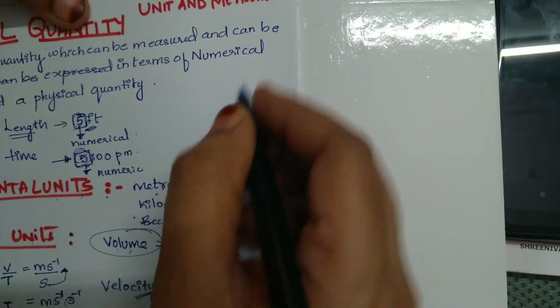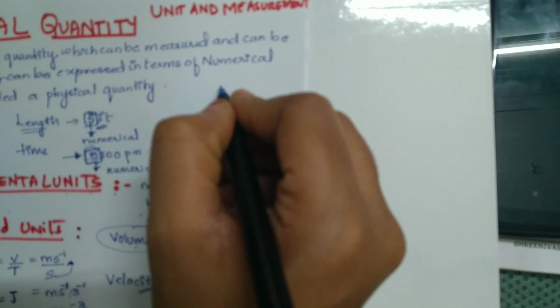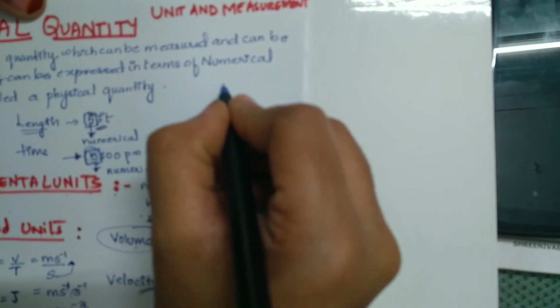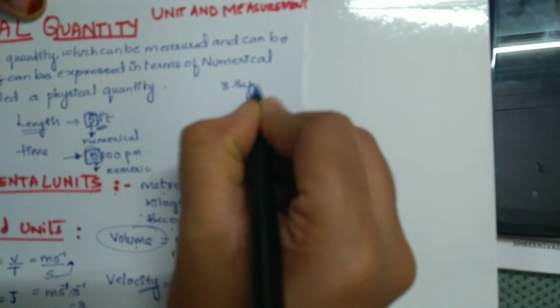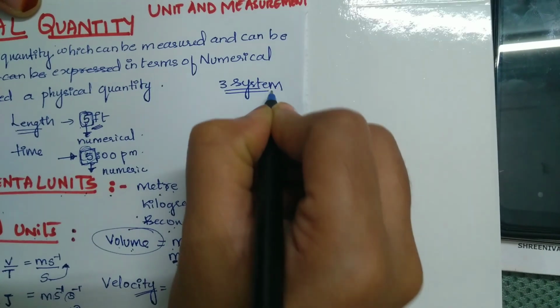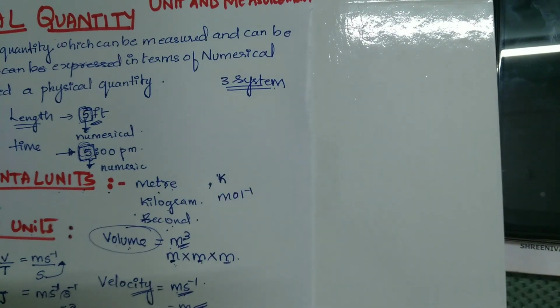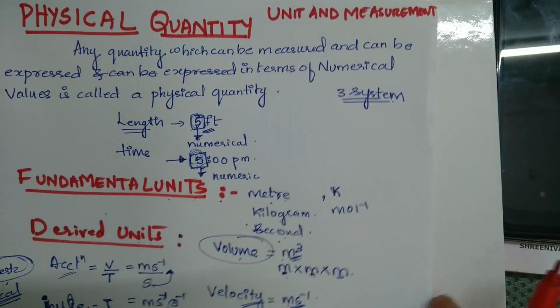You need to understand one more thing. There are three systems of units. How many systems of units do we have? We have three systems of units. I'm just explaining it in brief, so I'll take a new page and try to explain.